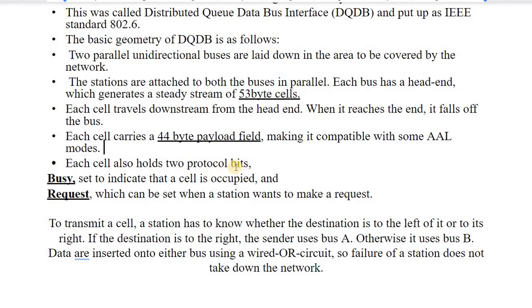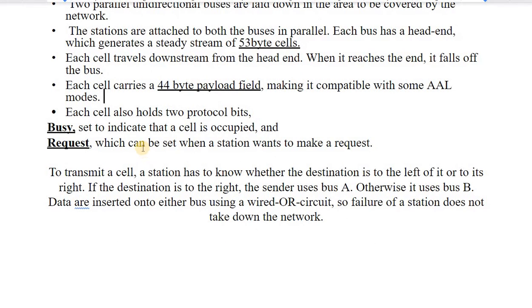Each cell also holds two protocol bits. The first bit is busy and the second one is request. Busy is set to indicate that the cell is occupied, and the request bit can be set when a station wants to make a request. So busy is to inform the nodes that the cell has been occupied, and the request bit is used to inform the nodes that we are requesting a cell.